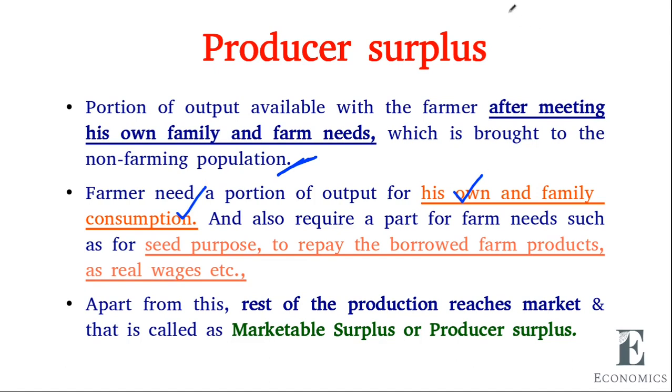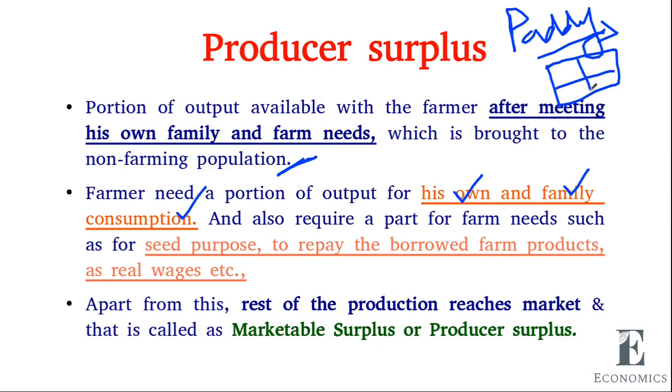For example, when he is growing paddy crop, he has to meet his own need. He has to consume rice, and his family has to consume rice. For that, he has to allocate some quantity for his family, and also he requires a part for farm needs such as seed purpose.